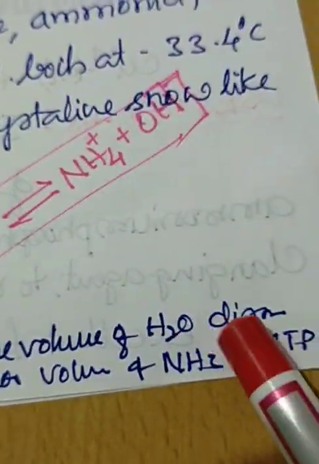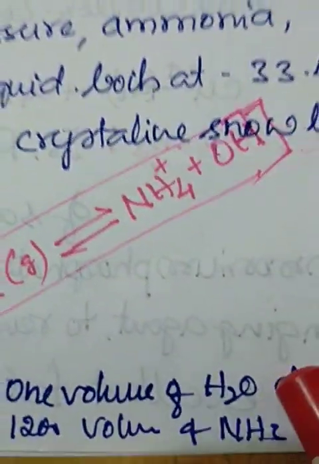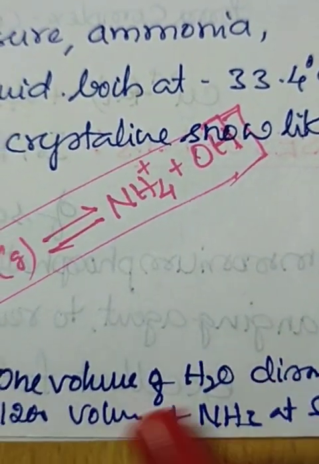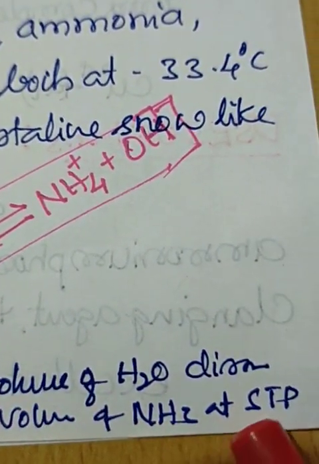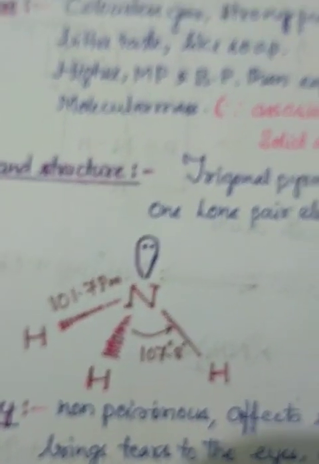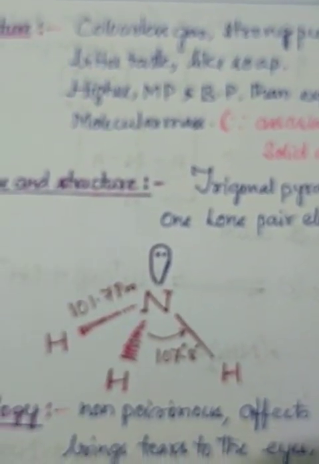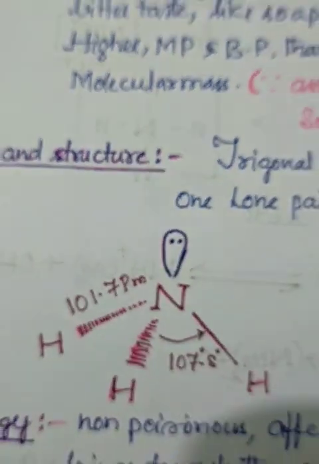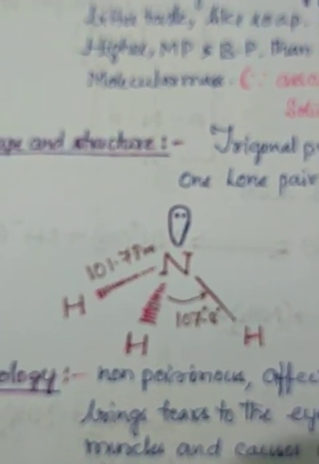Observe that one volume of water dissolves 120 volumes of ammonia at standard temperature and pressure. So this is about the physical properties of ammonia. Just go through it clearly. Yes, it's going to be clear.